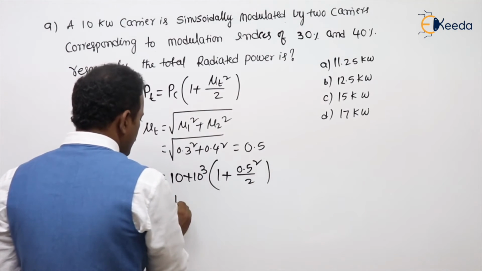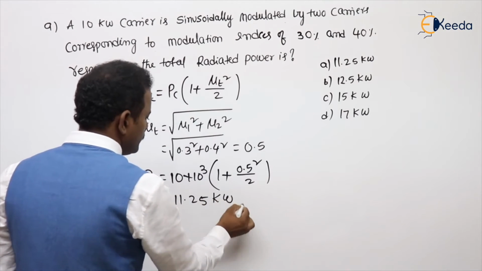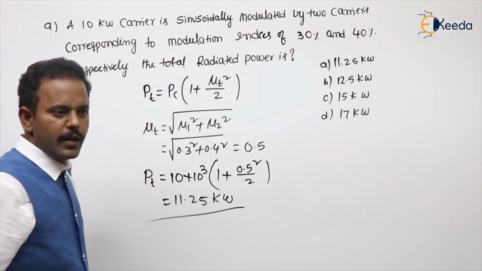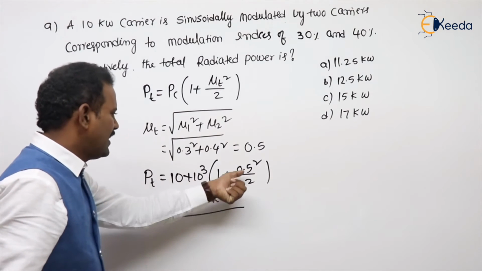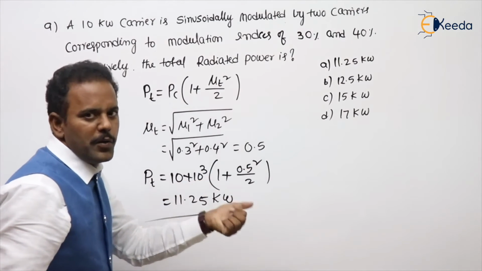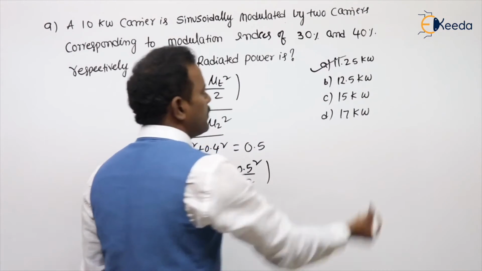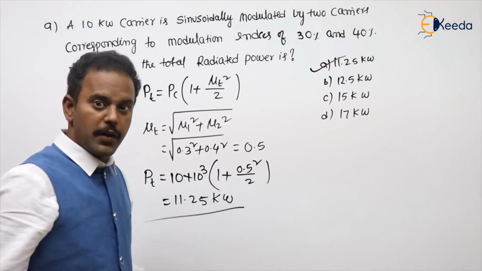Then if you make it, 11.25 kilowatt. Getting my point or not? Because 10 into 0.125 gives 1.25, 10 plus 1.25, 11.25 kilowatt. Simple. No need of calculator.